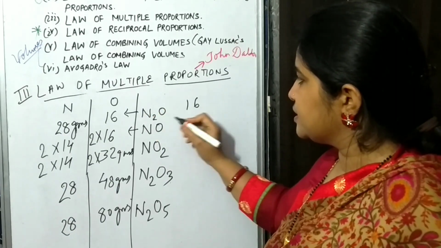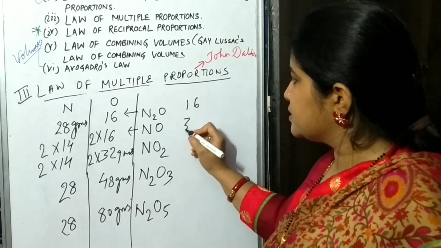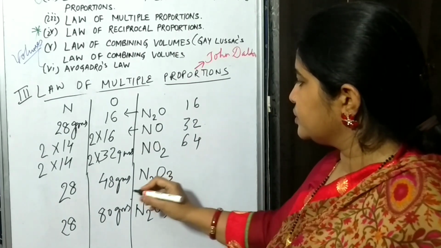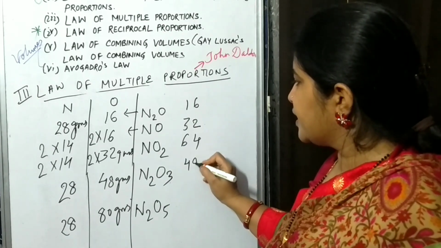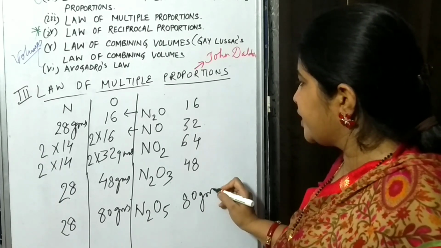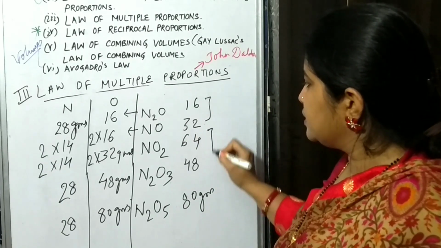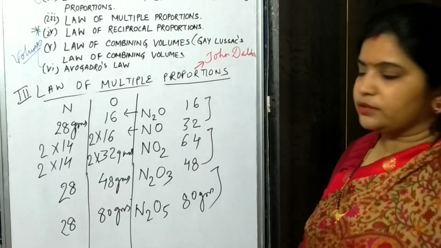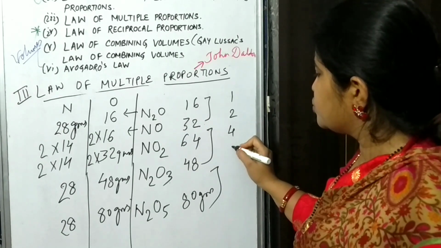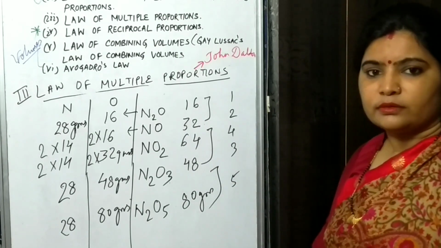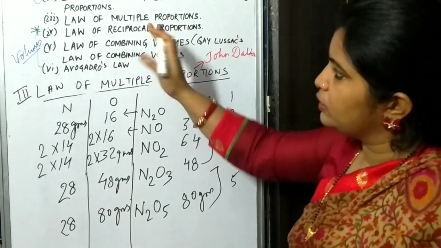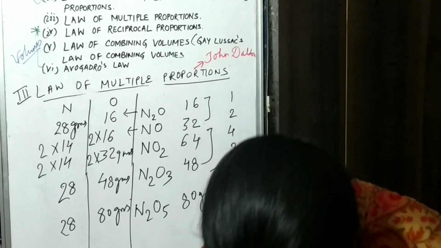In the first case it is 16, in the second case it is 32, in the third case it will be 64, in the fourth case it is 48 grams, and in the fifth case it is 80 grams. So when you find the ratio of all these oxygen masses, you will find it is 1:2:4:3:5. So this is a simple whole number ratio. I hope you have understood the third law also. So we have completed this part also.